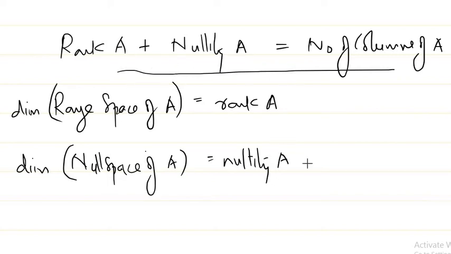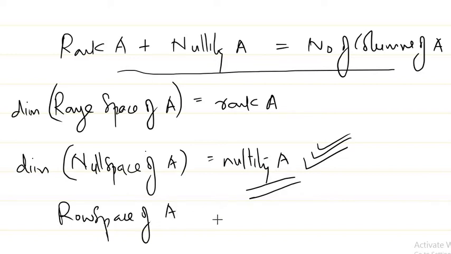But I will tell you that this is a very important idea in this linear algebra section, which you need to be very clear about before you go and study the higher concepts. One more thing I would like to tell you is regarding the row space of a matrix and the column space of a matrix. These are very simple things. It's not a big deal to understand them.